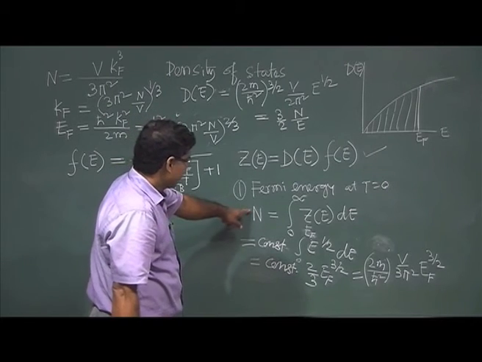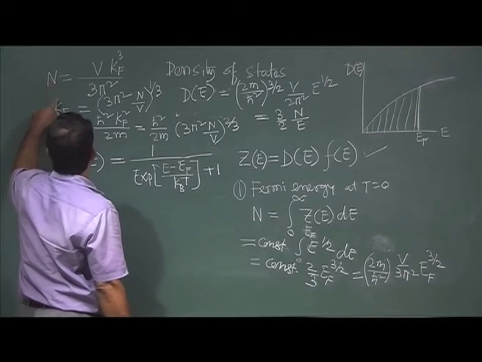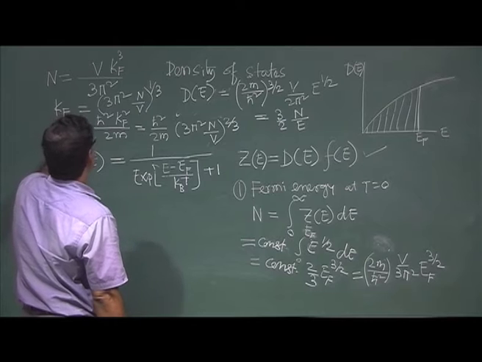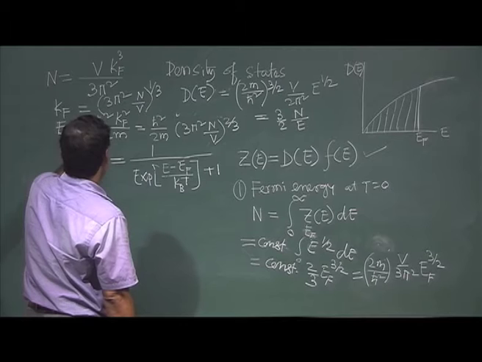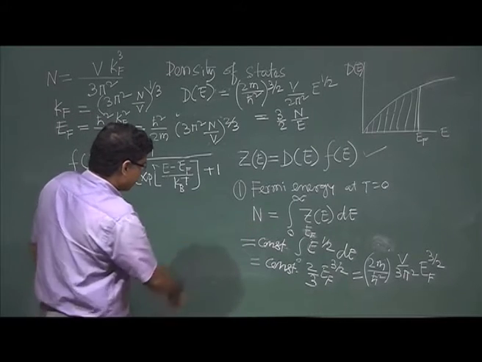So you see, n equal to exactly I got, where n I have written. So this is n.